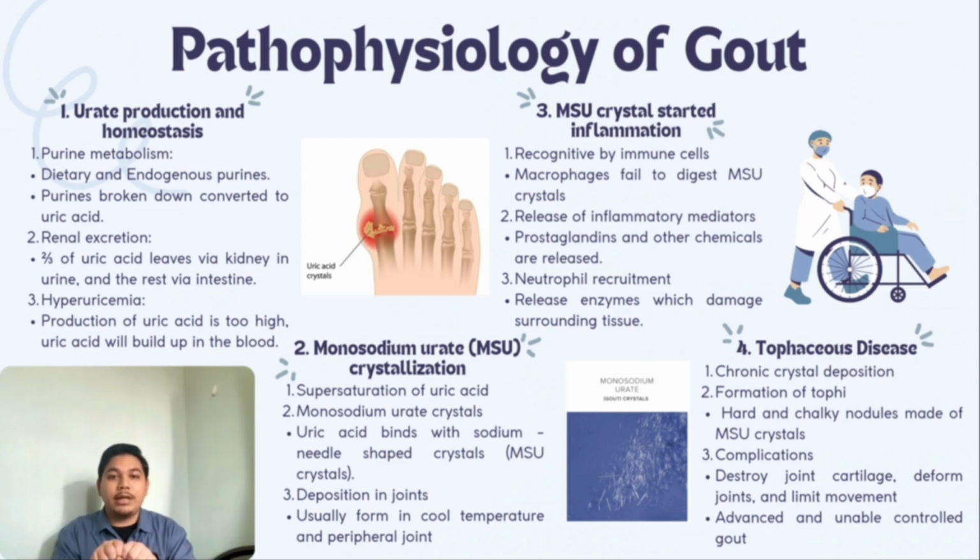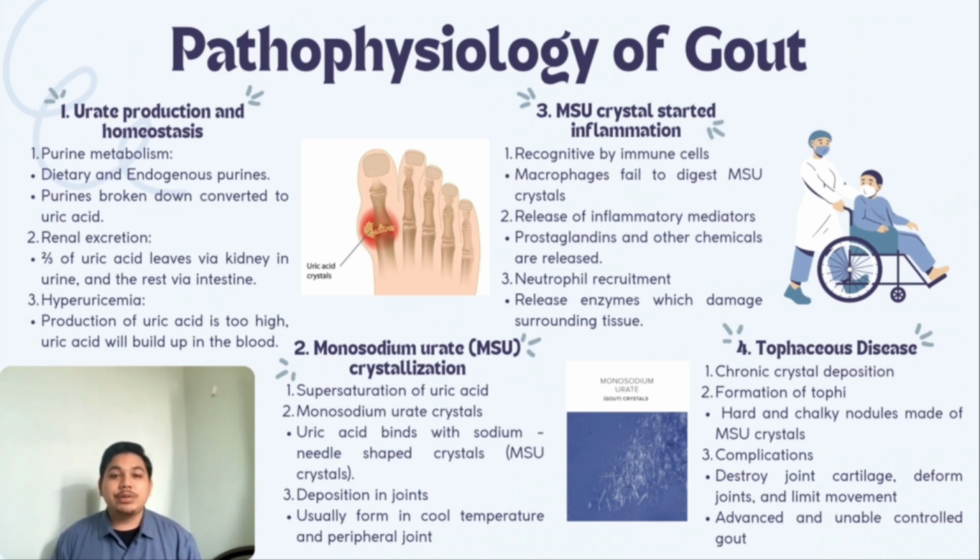Uric acid then binds with sodium and forms monosodium urate crystals, which are needle-shaped. These crystals tend to deposit in joints, especially in cooler and peripheral areas like the toes. This crystal deposition is the key trigger that leads to gout attacks. And then, MSU crystal-induced inflammation.